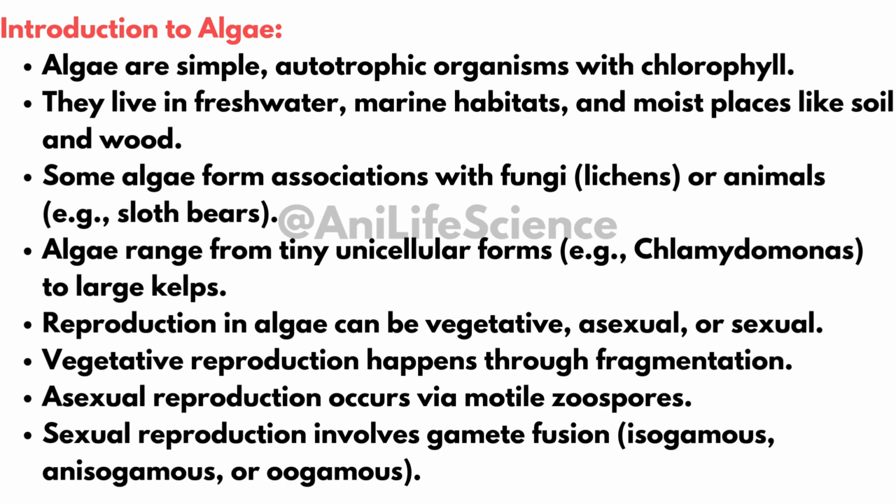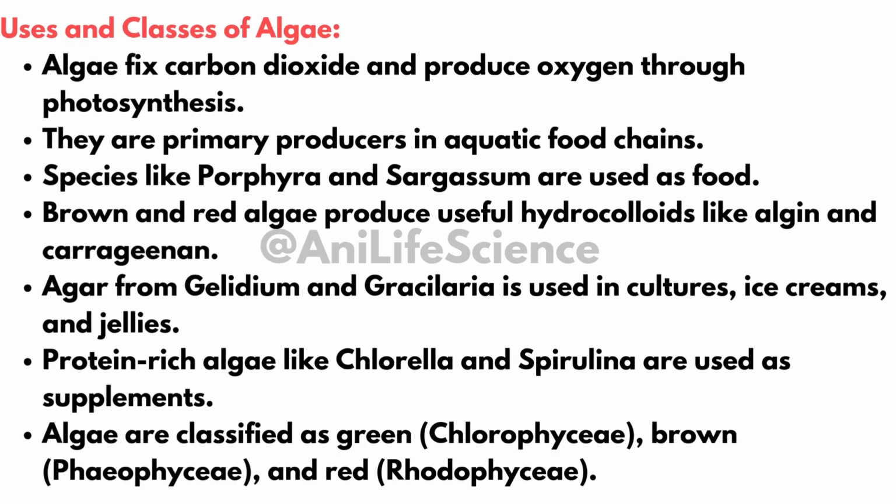Reproduction in algae: vegetative, through fragmentation. Asexual, via motile zoospores. Sexual, fusion of gametes. Uses of algae. Environmental role: algae fix carbon dioxide and release oxygen via photosynthesis. They act as primary producers in aquatic food chains.